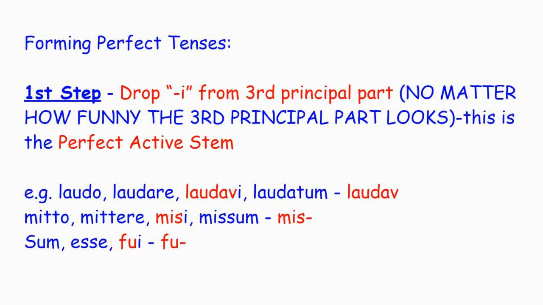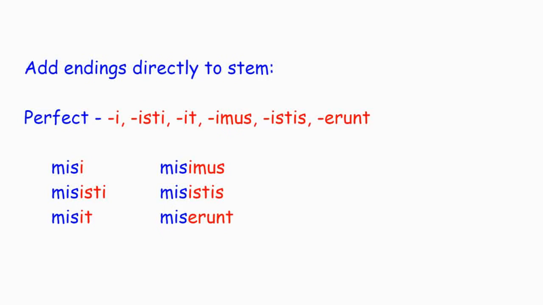I mentioned sum up above. Sum, esse, fui. Nothing's irregular in the perfect system. Everything follows the same rules. Drop the -i. Your perfect stem is fu-, even though it looks nothing like the other principal parts, right? So fui means I was, perfect tense.